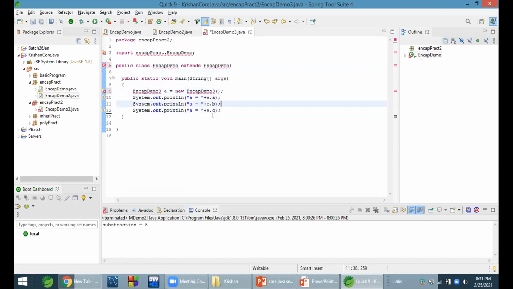If we make this a child, C will be accessible. NCAP demo dot c. This is NCAP demo 3. Then let's create an object of NCAP demo 3 and dot c. Now we try to call. Make this B, this C, this D.